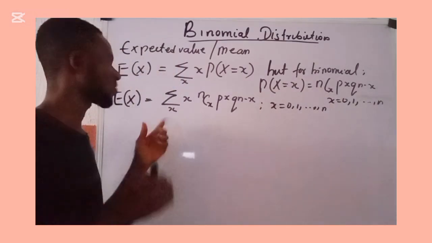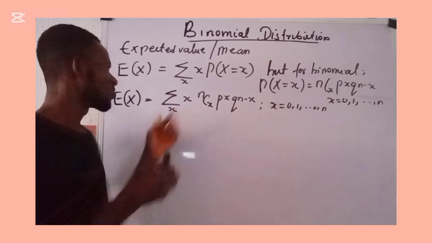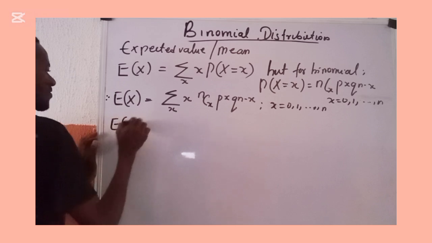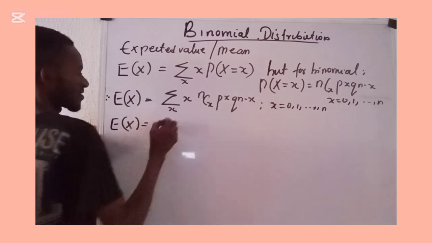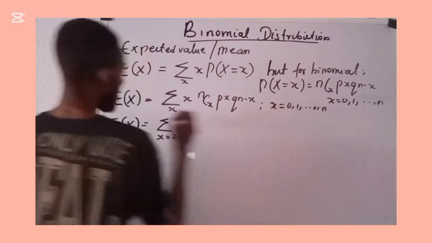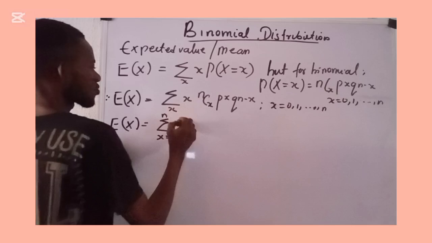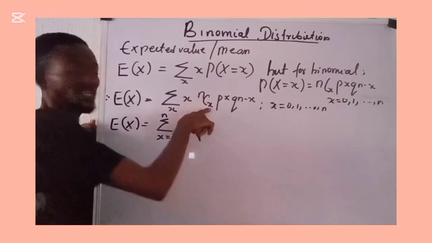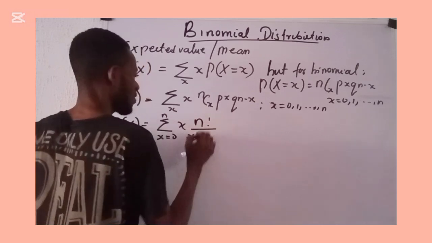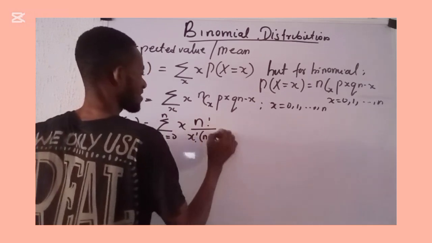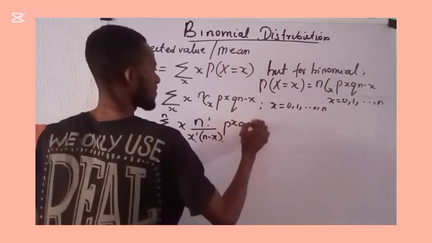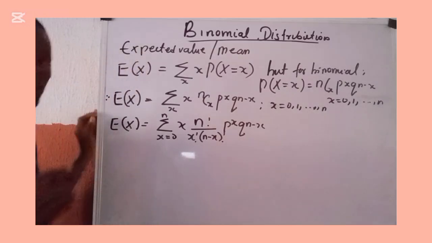Okay, so we now move on. We now say that this thing is the same thing as saying E of X is given as the sum, x takes a value from 0 to n, of x times n combination x. This n combination x can be written as n factorial all over x factorial into n minus x all factorial, then p to the power x, q to the power n minus x. It can be written this way.